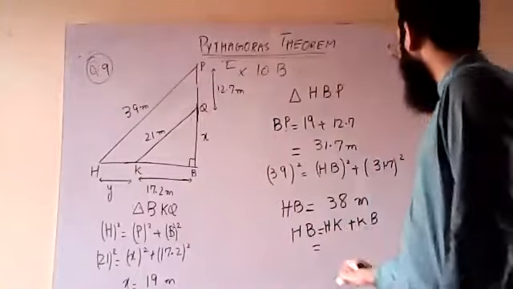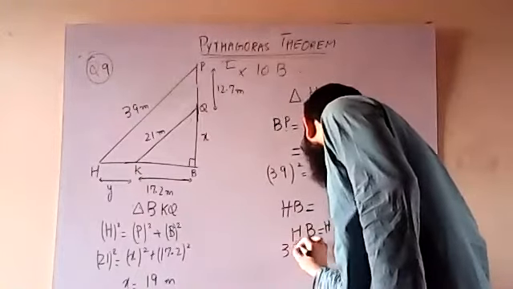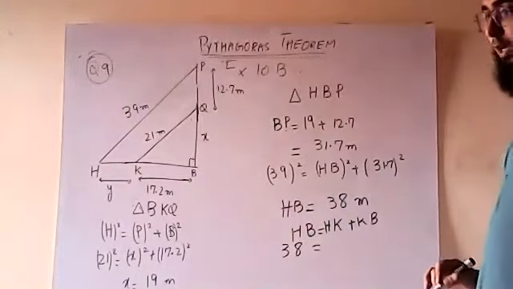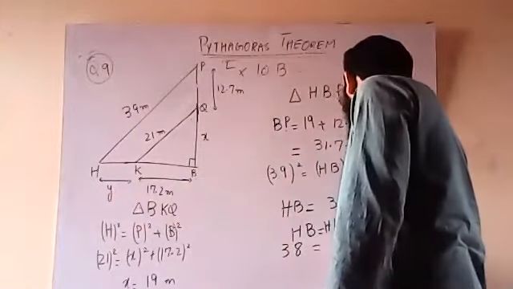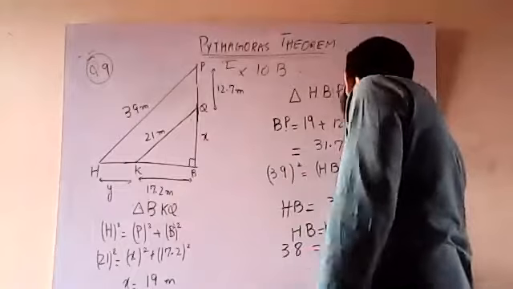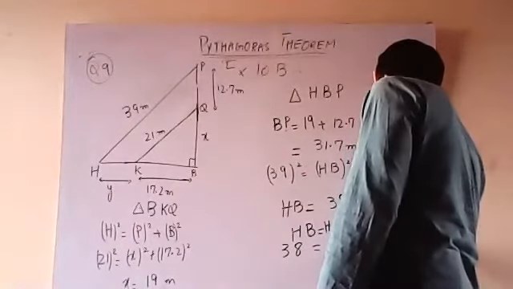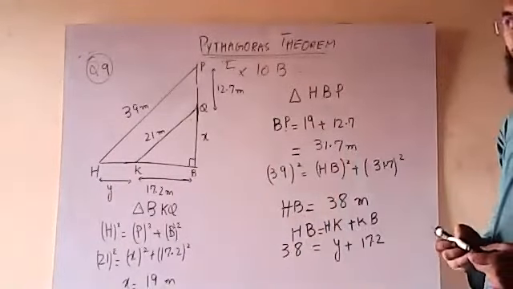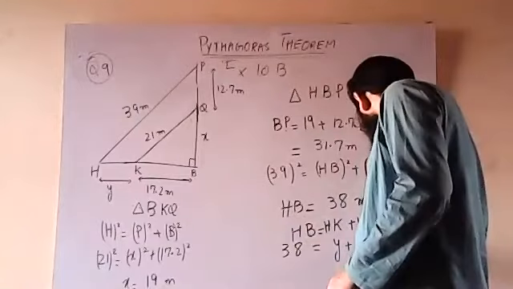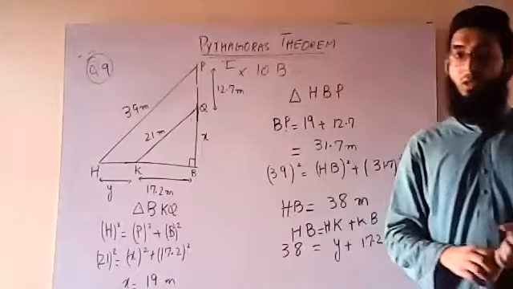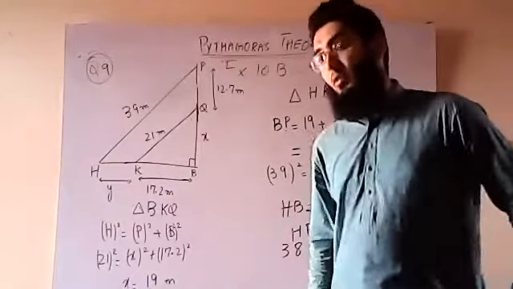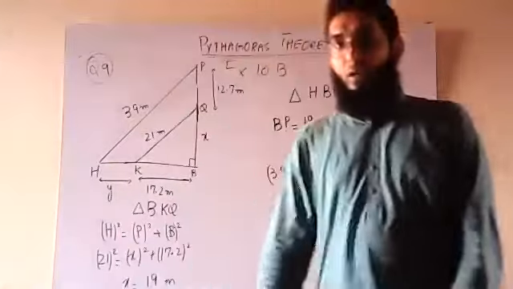So HB is 38. HK is Y. And the value of KB is given, that is 17. I'll just subtract and I'll get the answer. Okay, that is how I'll be using it. The main thing is to understand the question and apply the Pythagoras theorem. That's it. That's all for today.